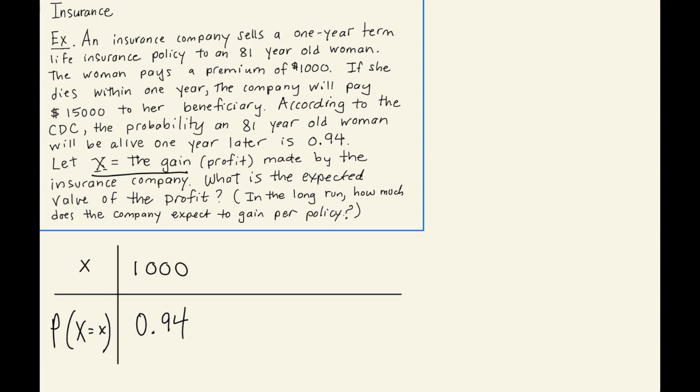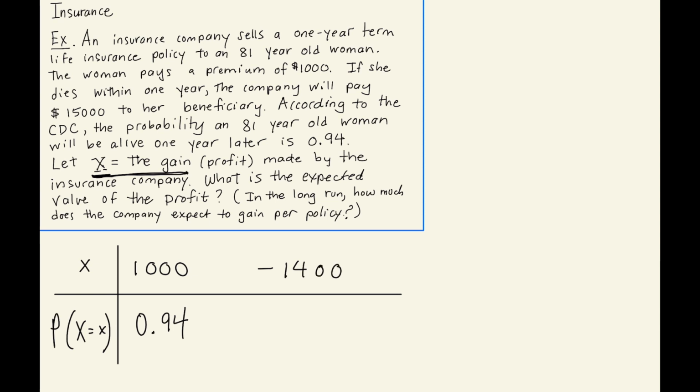The other case is if the woman does not live. Then the value of X is going to be 1,000 minus 15,000, because they're going to have to pay the beneficiary. So their gain is actually negative $14,000, because that's what they're going to have to pay.